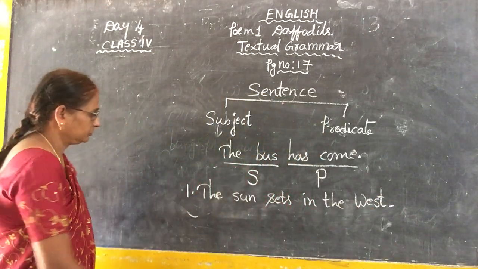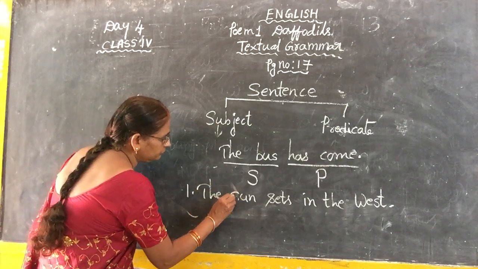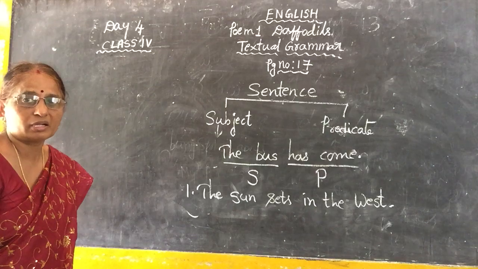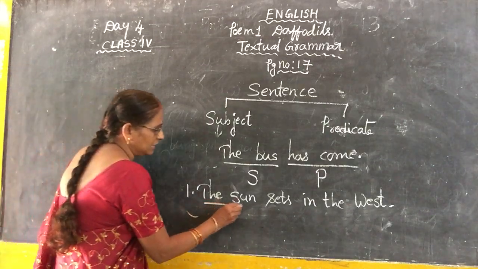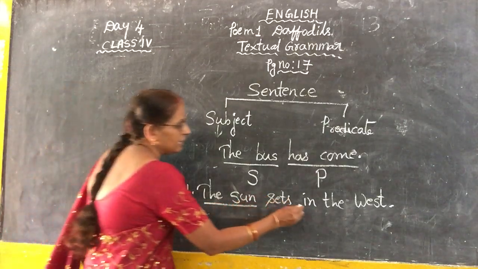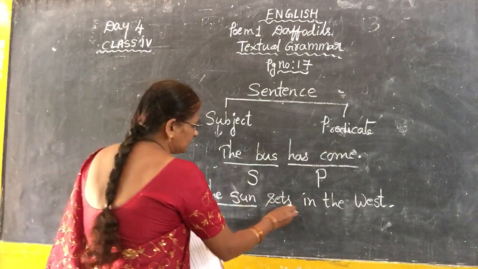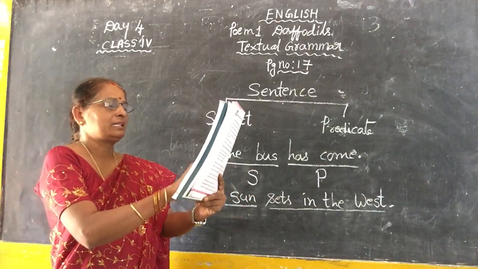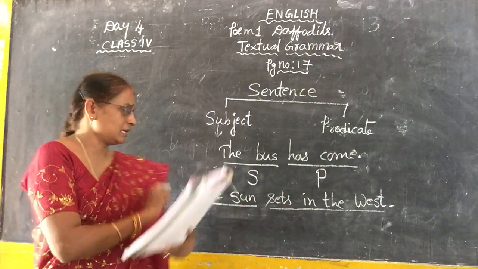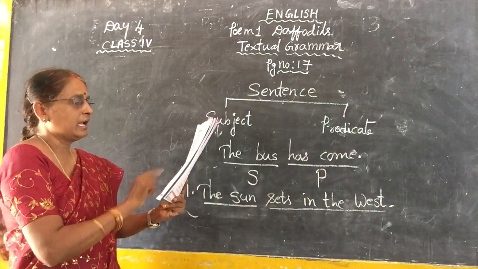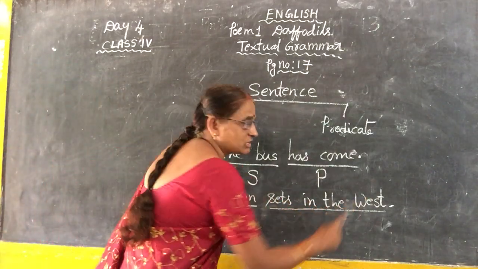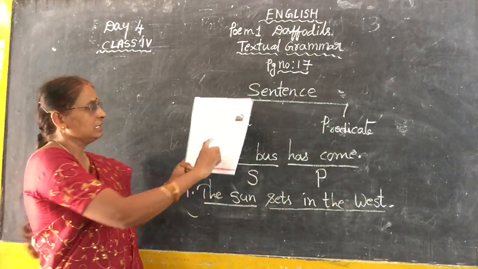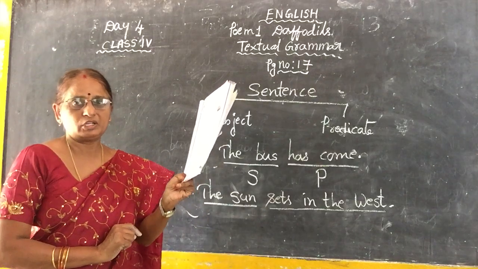This is subject. The sun sets in the west. So what is subject? What are we talking about, children? The sun is subject. And next, sets in the west is predicate. So you have to see: the sun sets in the west. Subject is the sun, you have to write in the blank, and predicate, sets in the west, is predicate. You have to separate subject and predicate and write the answers in the given blanks only. Okay, children? Right.